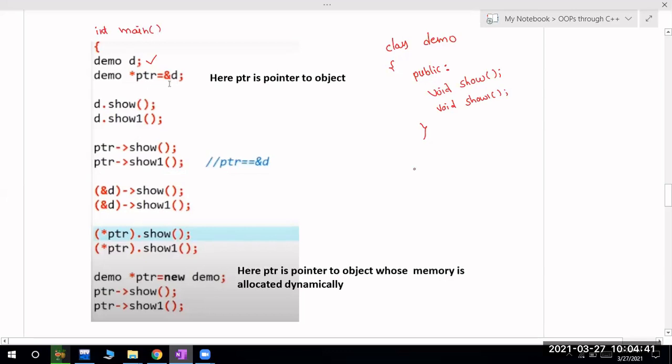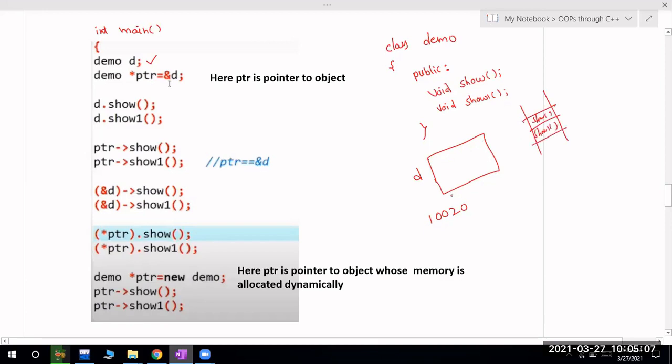So demo D creates an object D. For that object, some address, something like 1020 or 10,020, will be allocated. As it does not have any data members, no memory is allocated for them; if data members were there, memory would automatically be allocated. That's why within the RAM we have just show and show one. All these memory addresses will be shared by different objects.